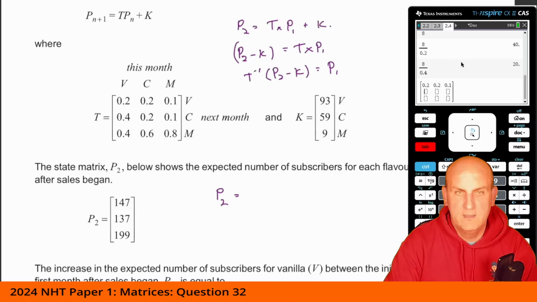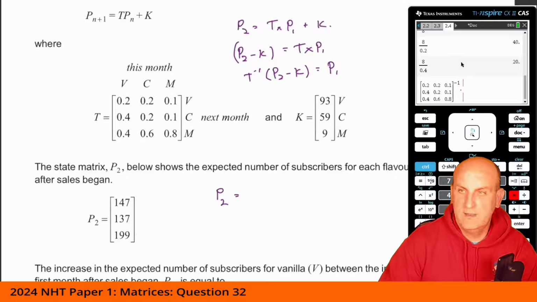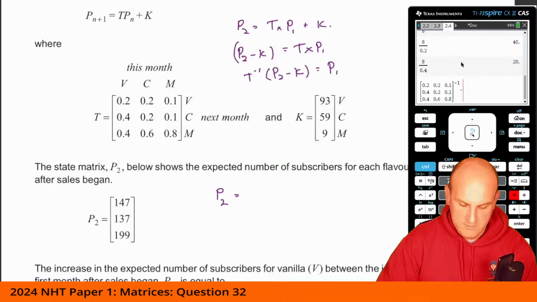0.2, 0.1, 0.4, 0.2, 0.1, 0.4, 0.6, and 0.8. Raise that to the power of -1. We're going to multiply that by my P2 value. So you've got to put in a set of brackets.